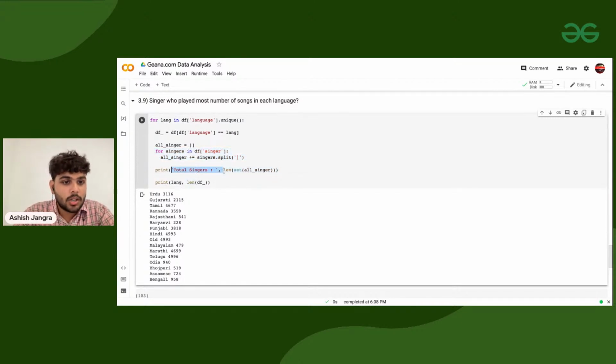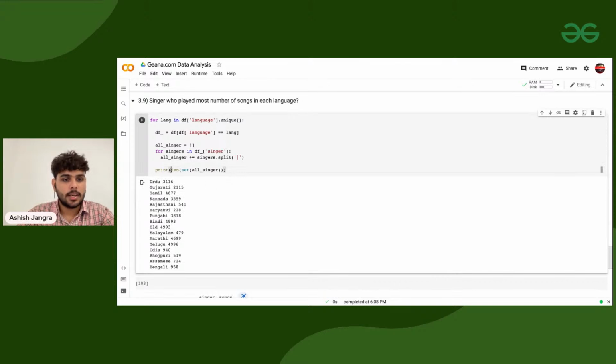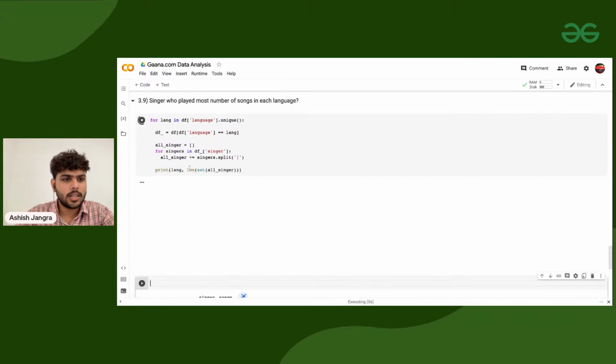Instead of taking df, I'll take df underscore, because df is the whole data frame, but df underscore is the data frame where I have only singers of a specific language. Sorted.